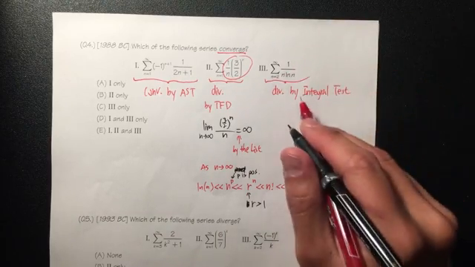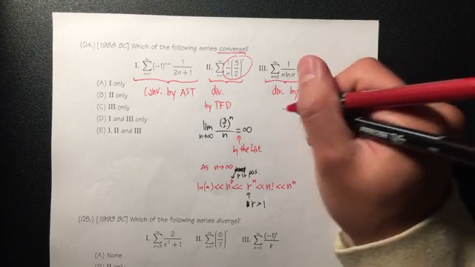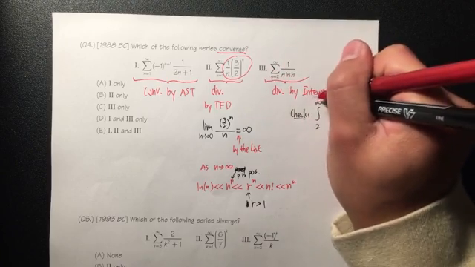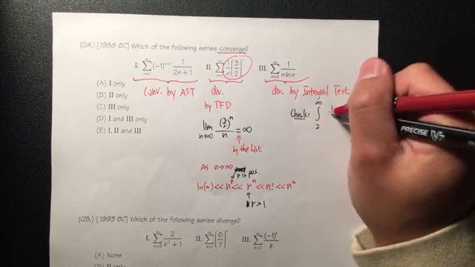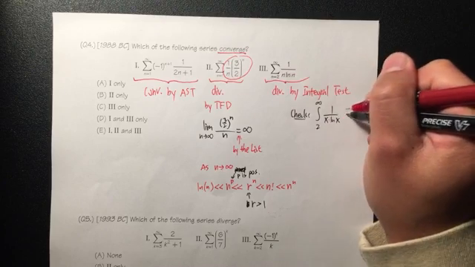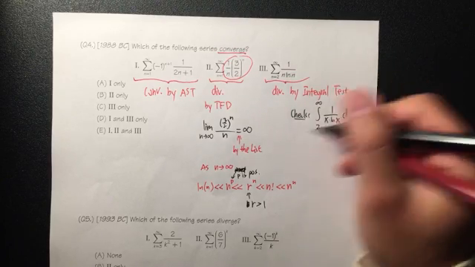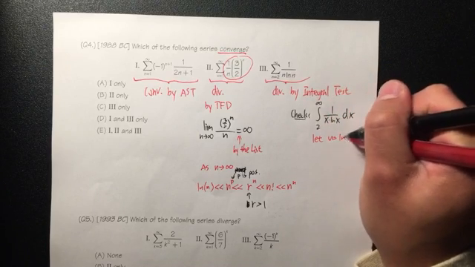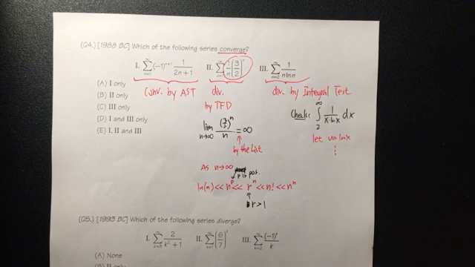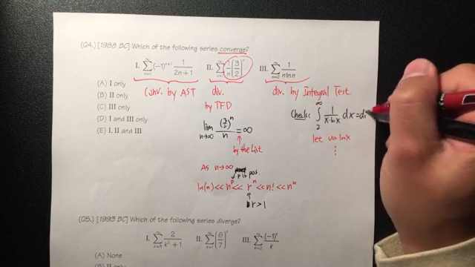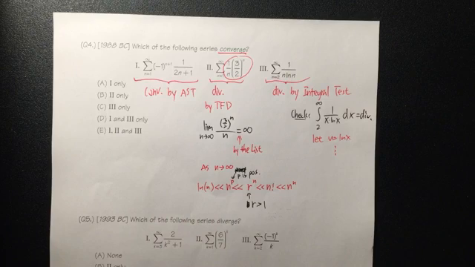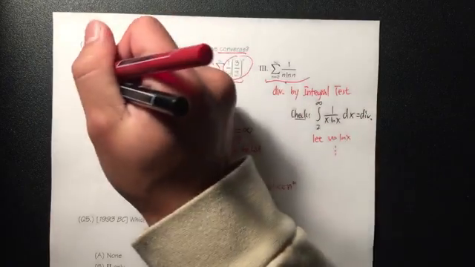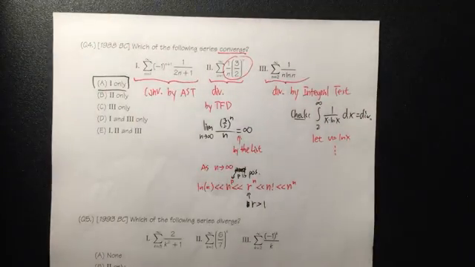You do the integral test and you just check, okay? The integral from 2 to infinity, and we change all the n to x, 1 over x times ln x dx, okay? From here, you can just integrate this by letting u equal to ln x, and I will let you continue. You find out that this right here diverges, okay? And I will just tell you that the answer is the first one, so therefore the answer is A, all right?